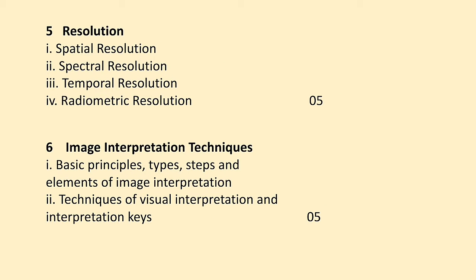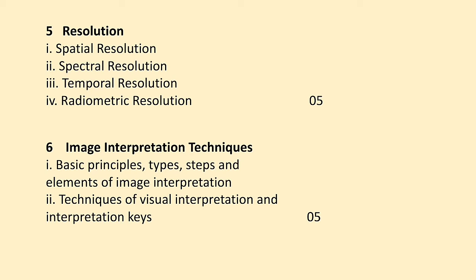The next chapter is about resolution. Resolution means the quality of sensing. For example, if the resolution is 1 meter, it means that from the satellite, on the ground 1 meter by 1 meter area accuracy is there. If the resolution is say 23.5, it means that from a satellite launched about 36,000 kilometers above, on the ground surface 23 meter by 23 meter area accuracy is present.